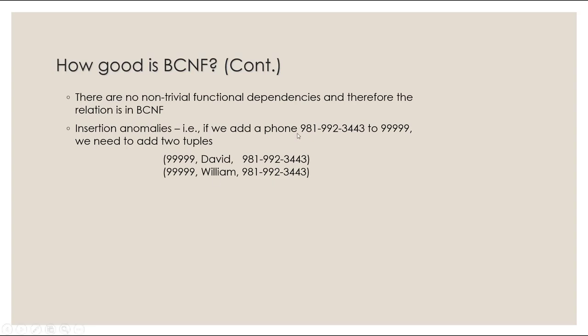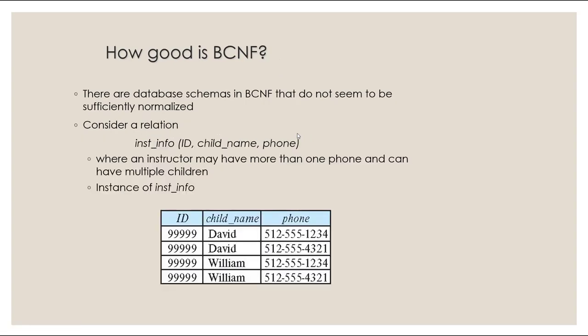So what happens if I were to try to add another phone number or maybe try to add another child to this one? Let's say this instructor had a child named Natalie. How many rows of data would they have to add for Natalie as a child? Is it just 1 row or 2? They would have to add 2 because this instructor happens to have 2 phone numbers, right?